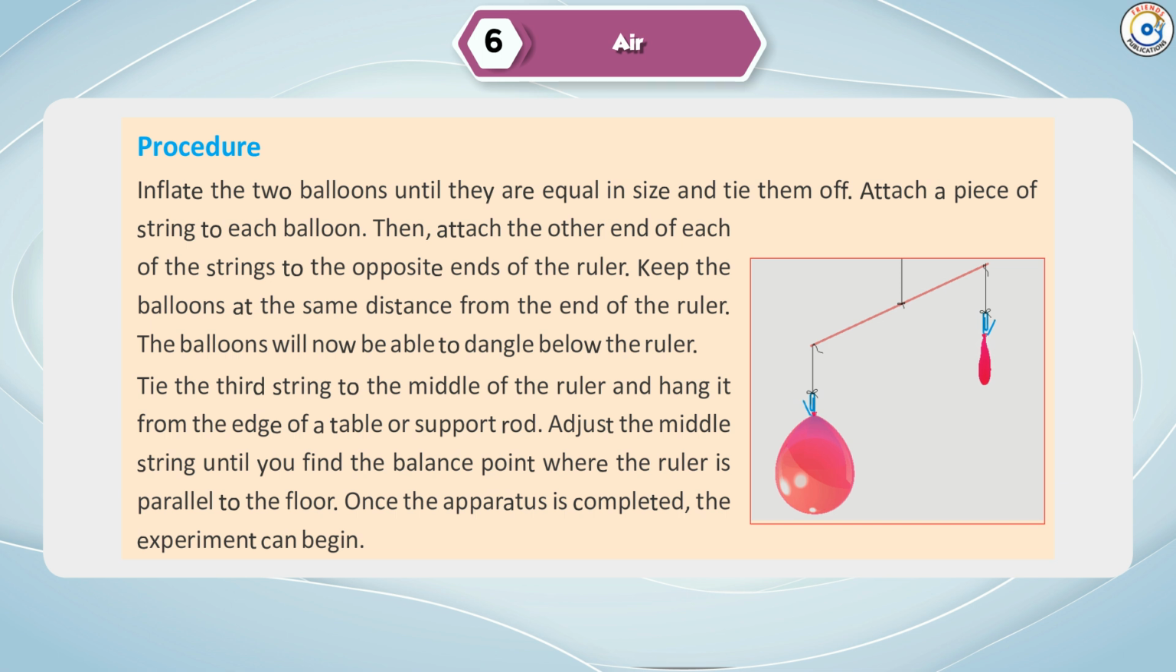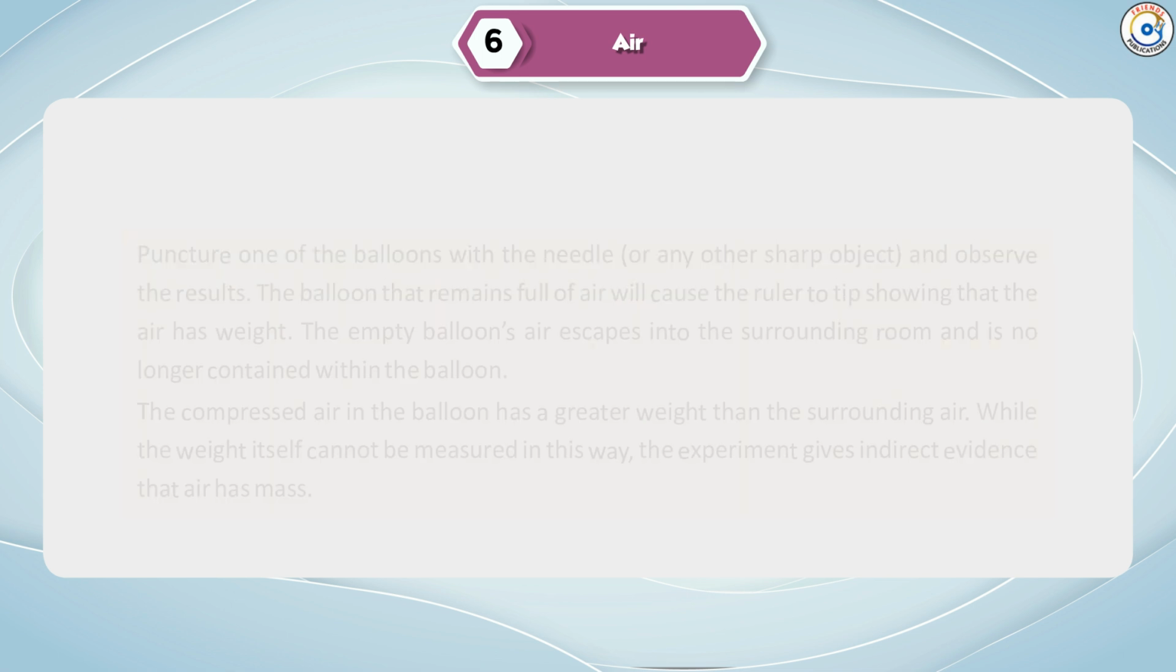Tie the 3rd string to the middle of the ruler and hang it from the edge of a table or support rod. Adjust the middle string until you find the balance point where the ruler is parallel to the floor. Once the apparatus is completed, the experiment can begin.